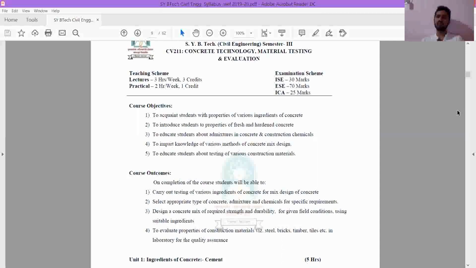With the help of the shovel, these three ingredients, coarse aggregate, fine aggregate and cement, will be mixed. This is a dry mix. When you complete the dry mix, you put water in it and mix it again. So at the end, the material that you get is the concrete.